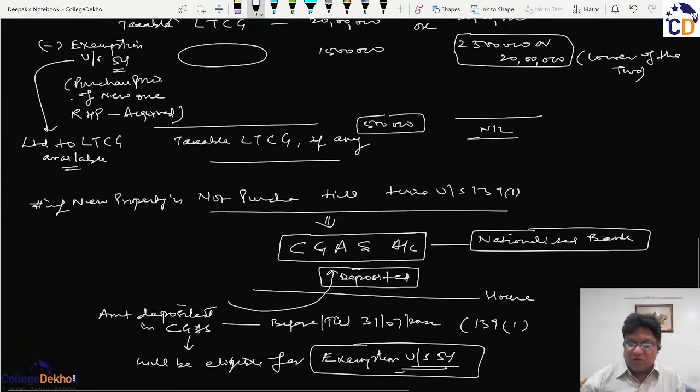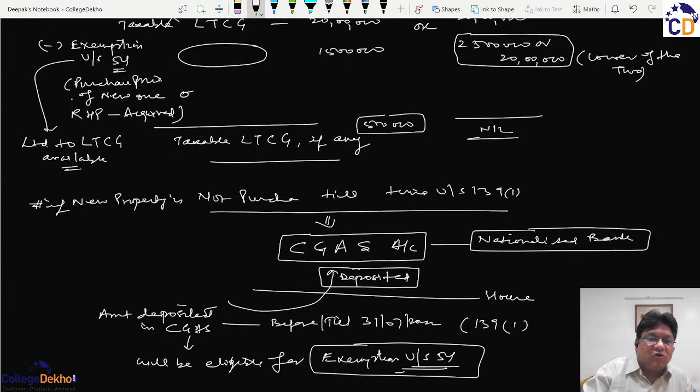So here either the exemption will be against section 54 or amount which has been deposited in capital gain account scheme.